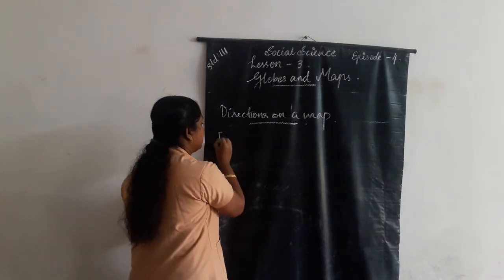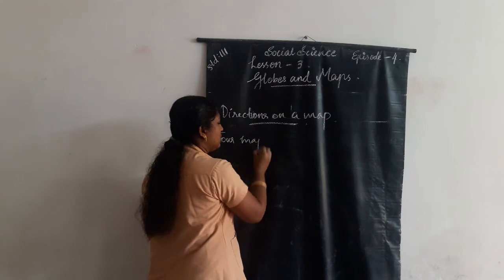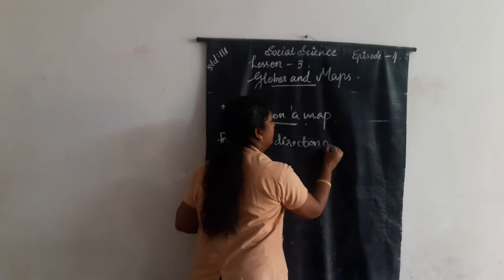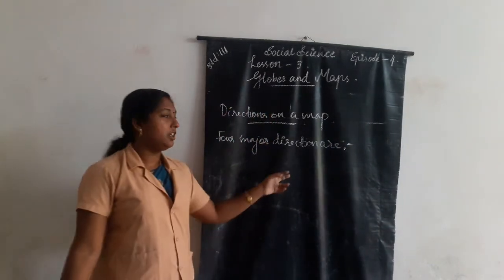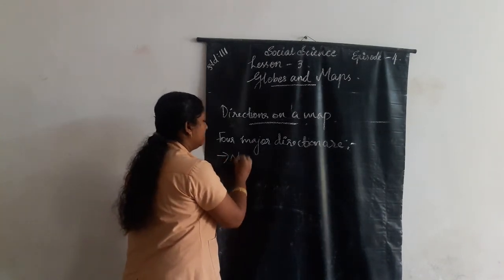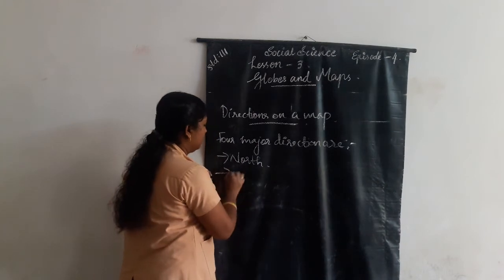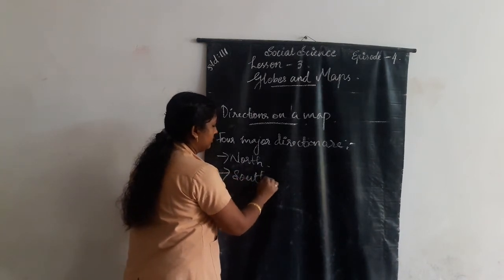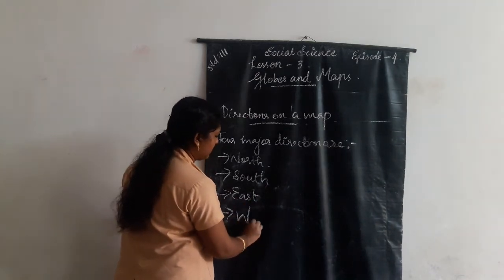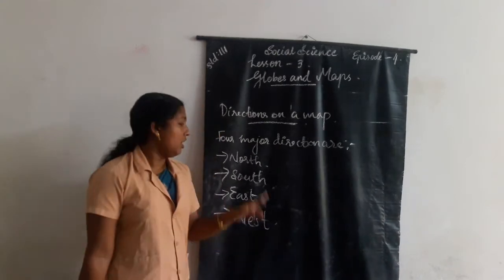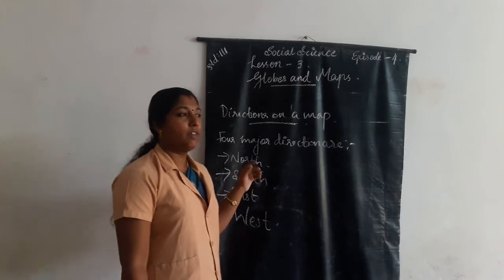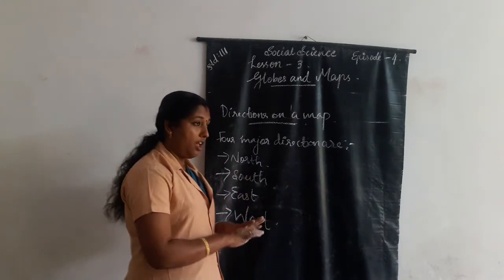On every map, the four directions are present. Which are the four major directions? North, south, east and west are the four major directions we can find on every map.